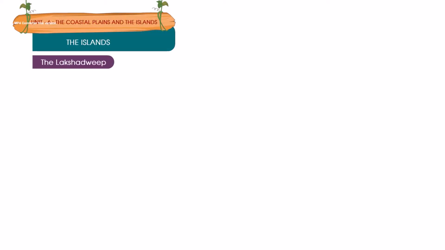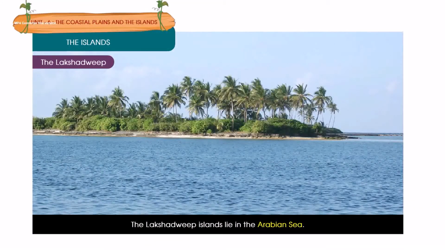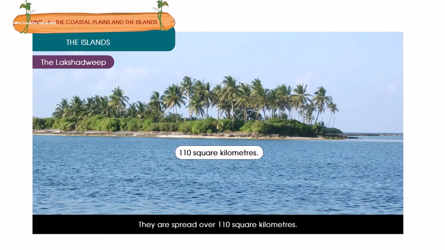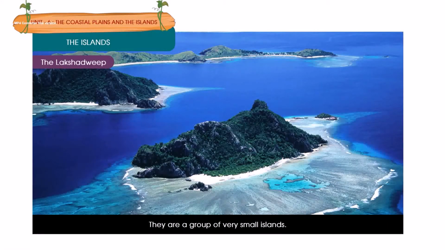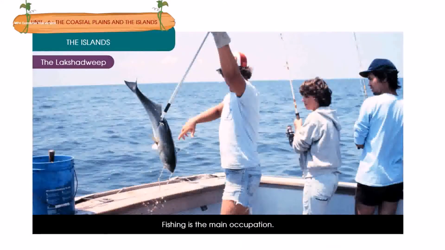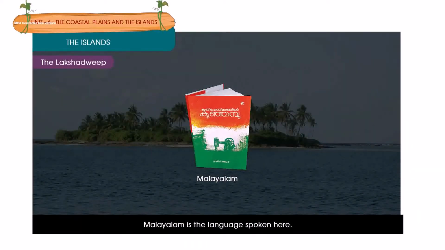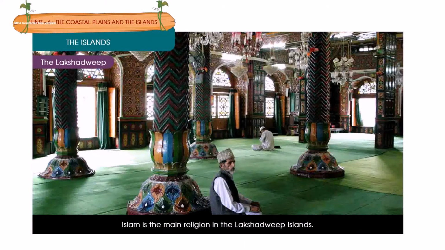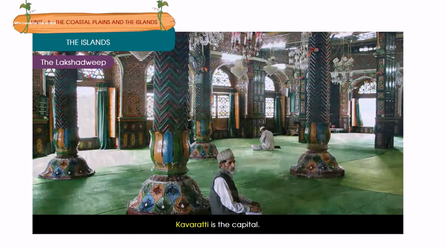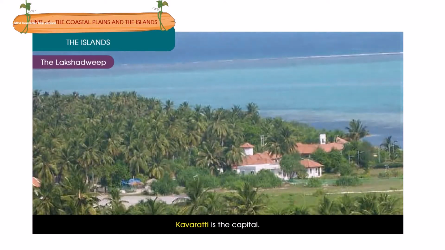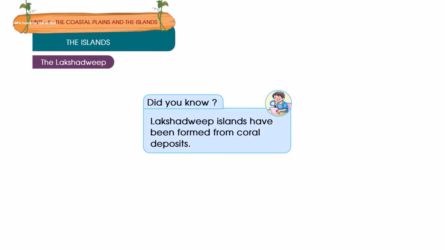The Lakshadweep. The Lakshadweep Islands lie in the Arabian Sea. They are spread over 110 square kilometers. They are a group of very small islands. Fishing is the main occupation. Coconuts are also grown in plenty. Malayalam is the language spoken here. Islam is the main religion in the Lakshadweep Islands. Kavaratti is the capital. Did you know? Lakshadweep Islands have been formed from coral deposits.